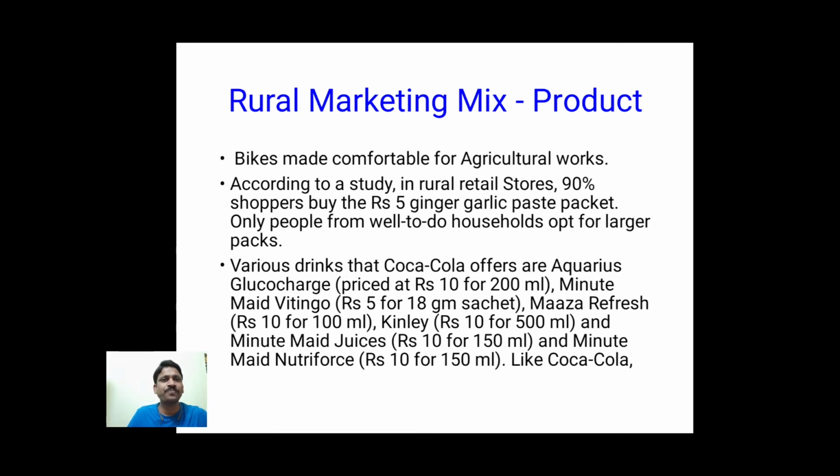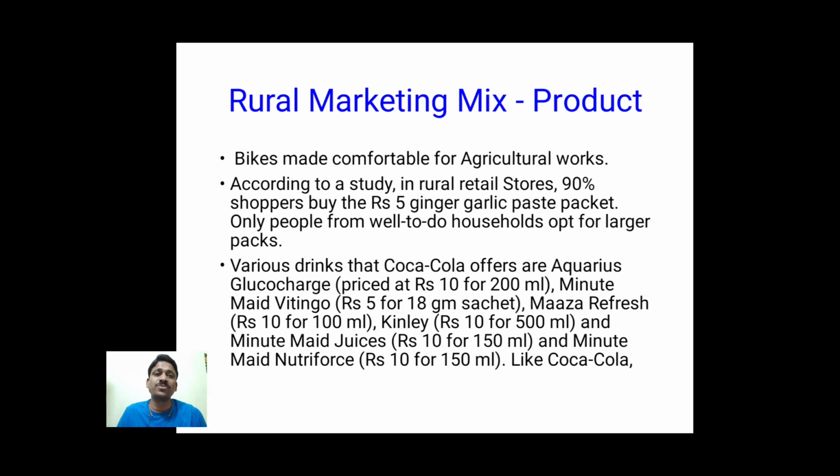And another example, according to a study, in rural stores, 90% of the shoppers buy 5 rupee ginger garlic paste packets. Only people from well-to-do households opt for larger packs. That is why the manufacturers of ginger garlic paste are also making smaller packs, like 5 rupee packets. And nowadays we can see 5 rupee soaps also, and even cool drinks with 10 rupee Happy Fizz.